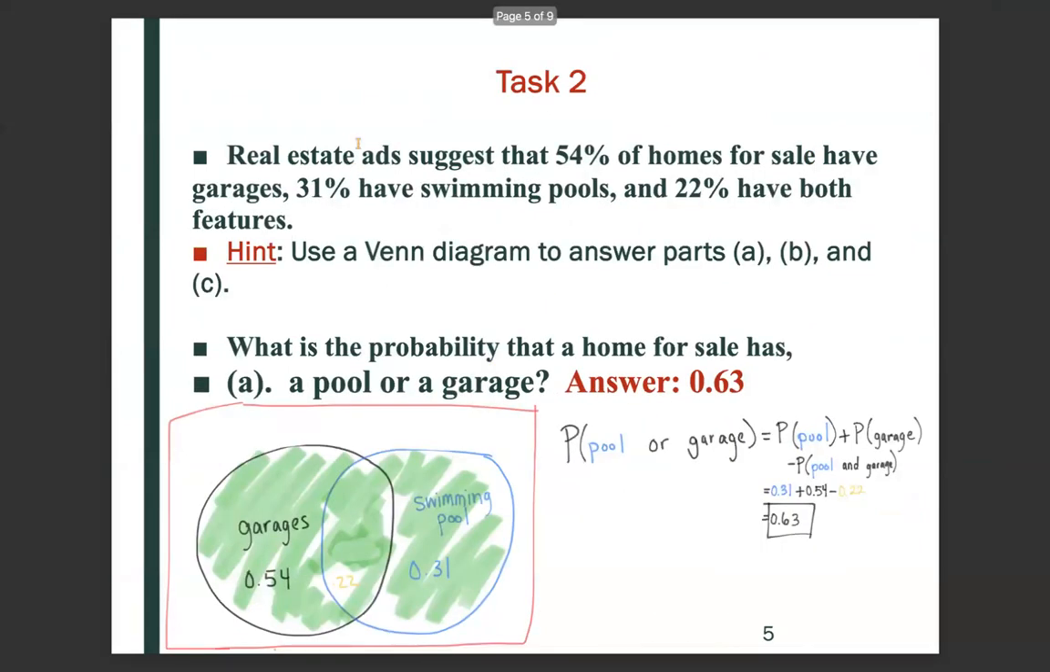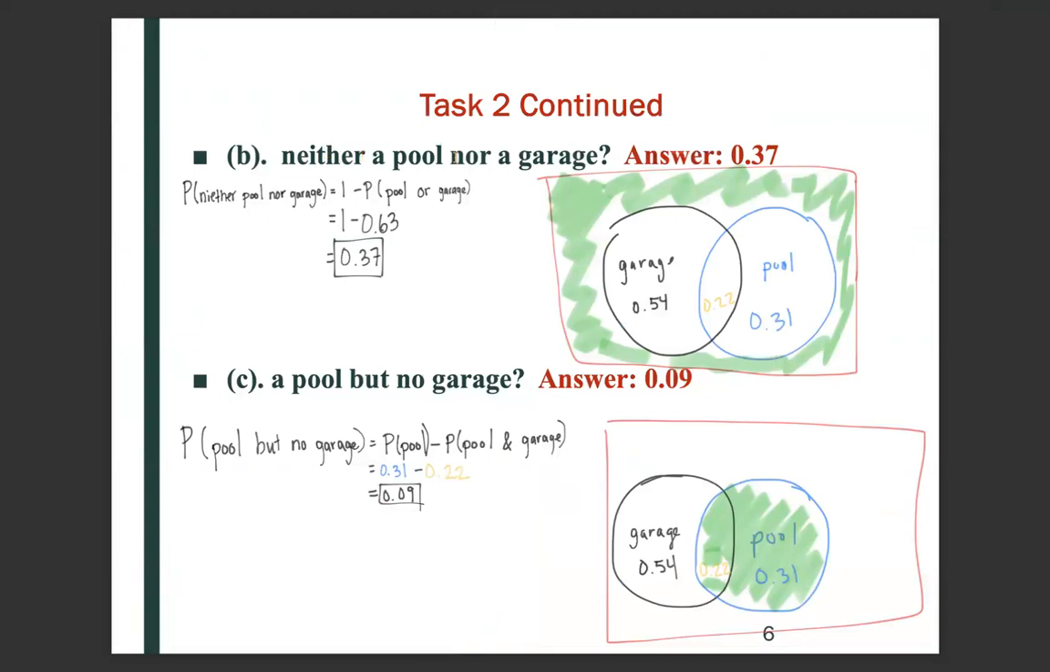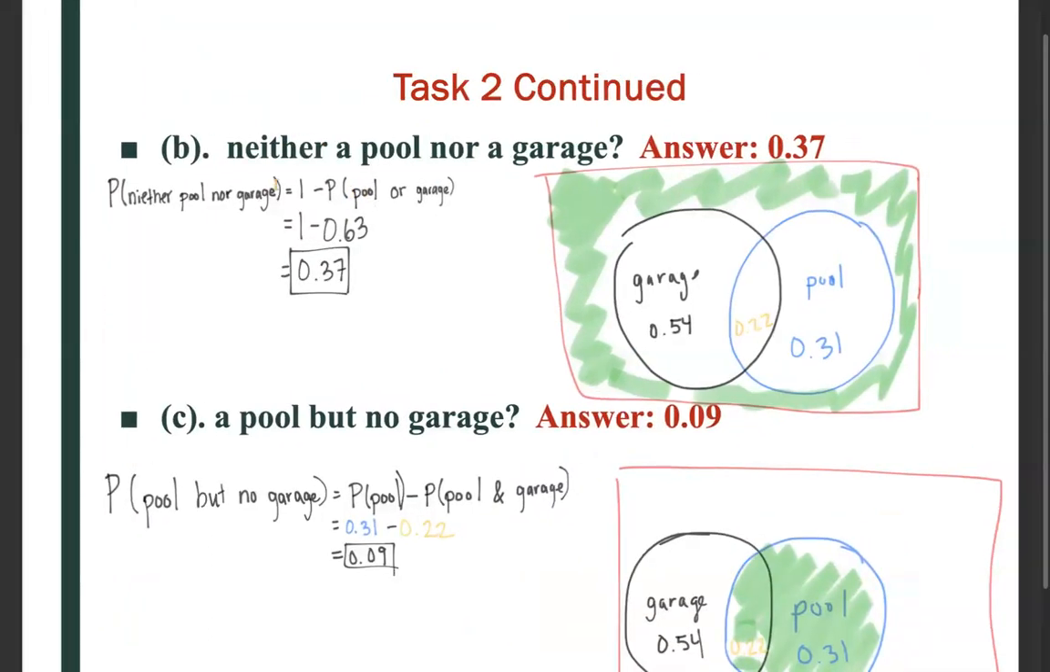All right, so what is the probability that a home for sale has neither a pool nor a garage? So here we're interested in the shaded region. So if it has neither a pool nor a garage, then that means we're interested in real estate that's outside of this Venn diagram. So this is going to use the complement rule.